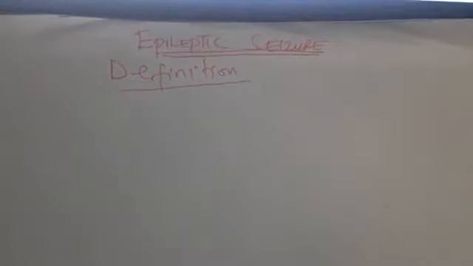Let us begin with the definition of epileptic seizure. Before we go into the definition of epilepsy, let us talk about the definition of seizure.